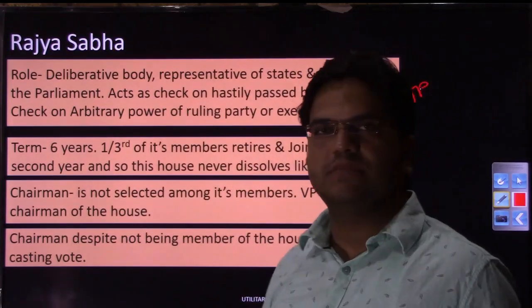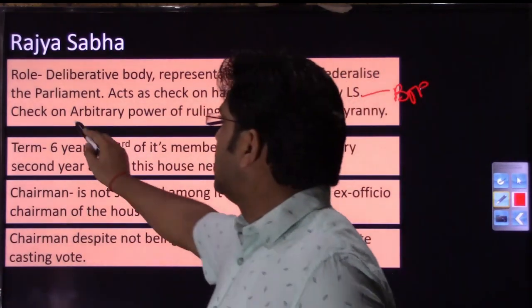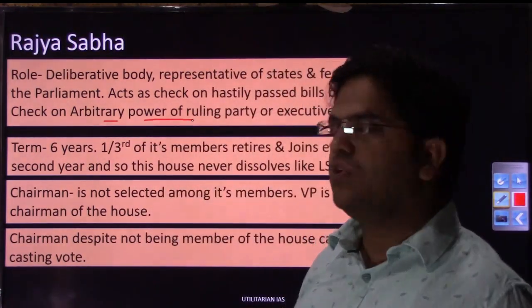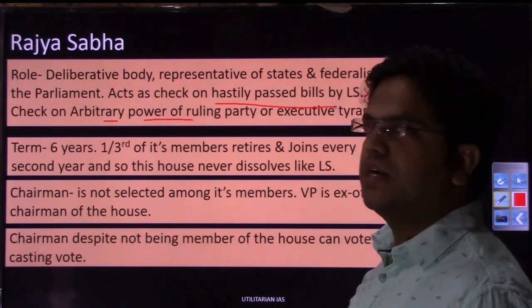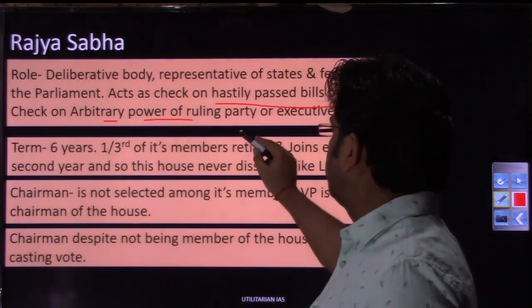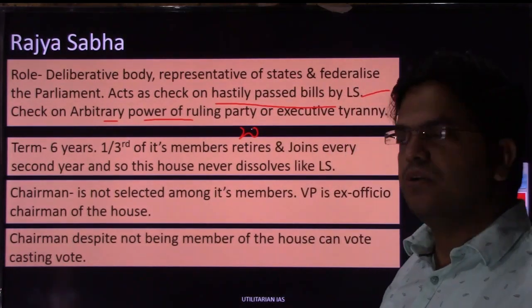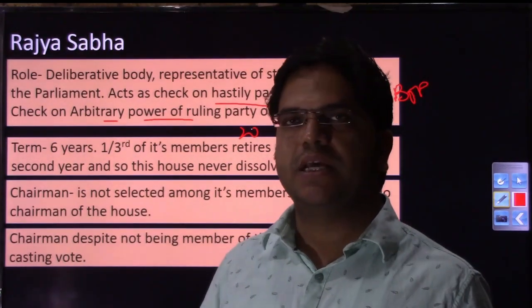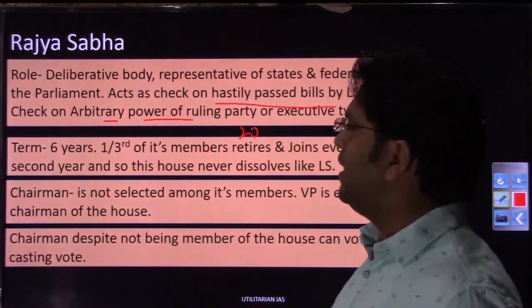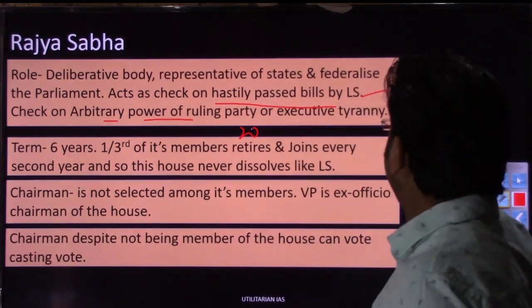So of late, though the envisioned role of this house was to check the arbitrary power of the ruling party and act as a check on hastily passed bills, when they see that the ruling party in the Lok Sabha does not have a majority in Rajya Sabha, these opposition parties get together and try to stall the bill that has been passed by the Lok Sabha.